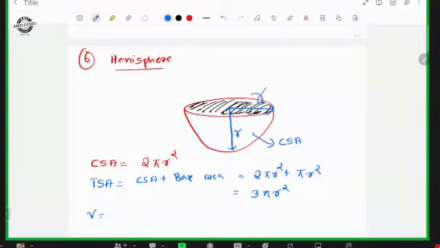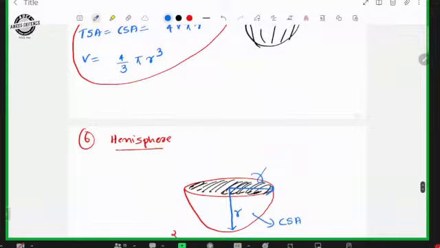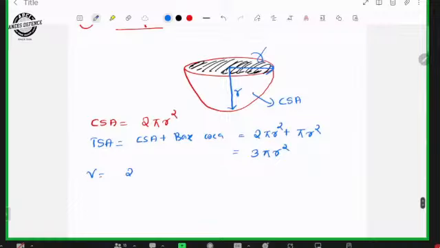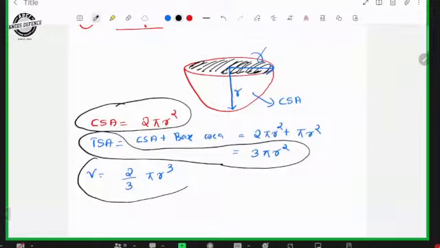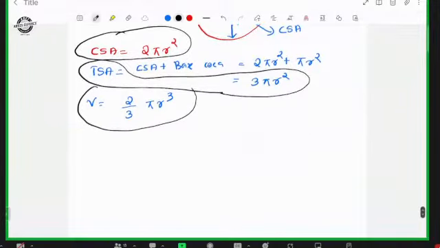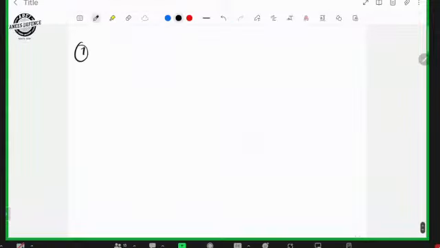Volume is just half of the volume of a sphere. It is 4 by 3 pi r cube for a sphere, and then the volume of a hemisphere will be 2 by 3 pi r cube, just half of that. So these are the formulas related to hemisphere. Curved surface area is 2 pi r square. Total surface area is 3 pi r square. And volume is 2 by 3 pi r cube. Then the last one, the 7th one, that is frustum of a cone.